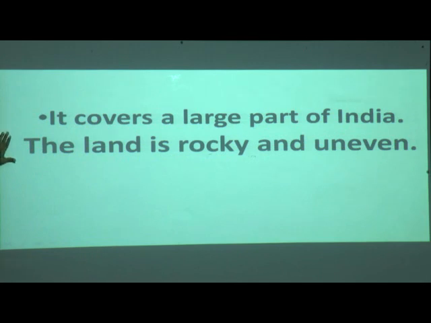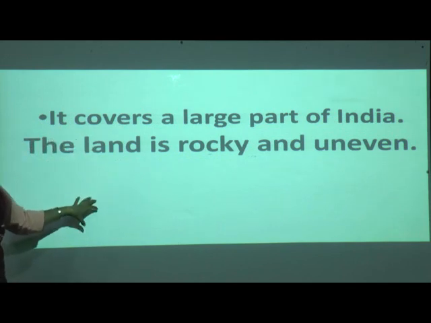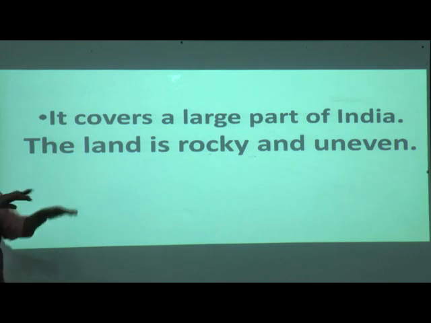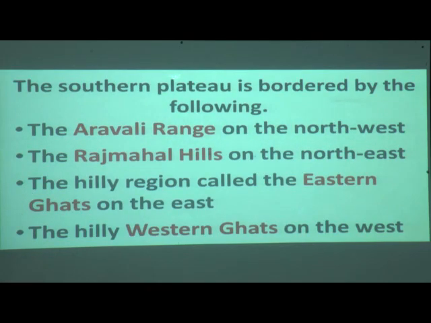It covers a large part of India. Our Southern Plateau covers a large part of it. The land is rocky. In the northern mountains, all the rivers and waters flow, and the land is fertile. But in the Southern Plateau the land is rocky and uneven. It is not flat; it is sometimes up, sometimes down, with some rocks. Now, the Southern Plateau is bordered by the following. What is it bordered by?